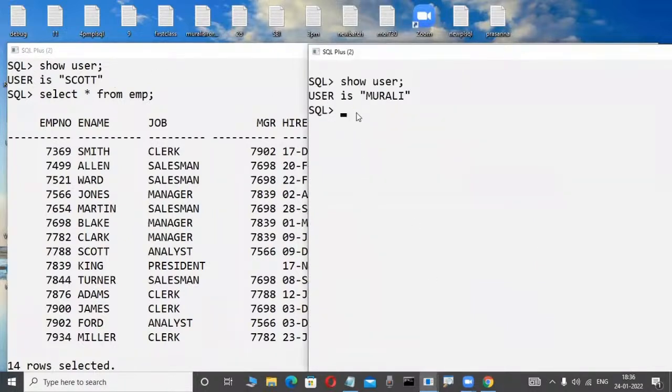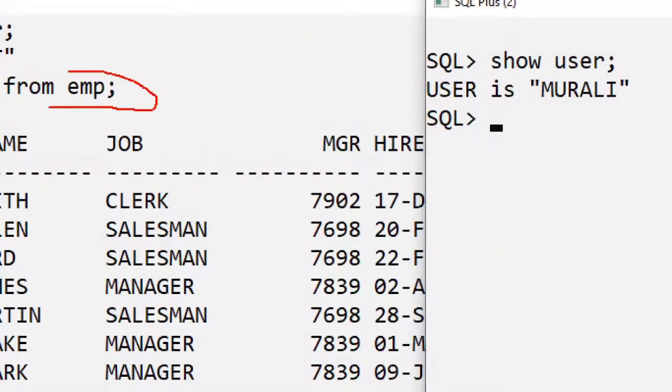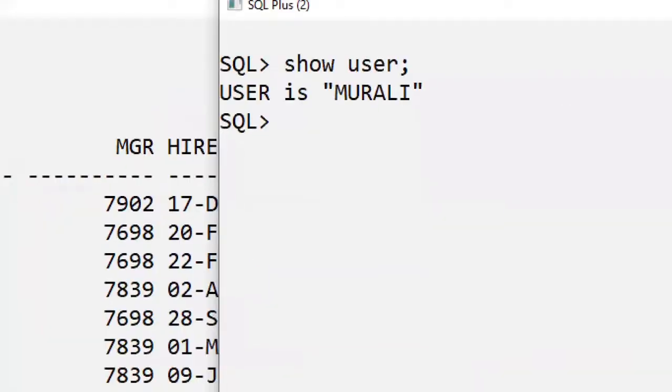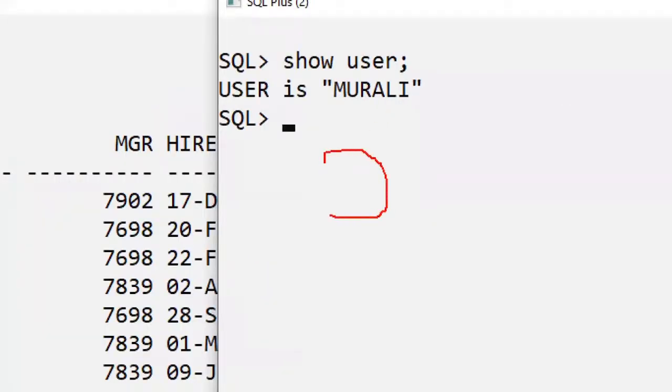For example, in a database project, a relational data model product, either Oracle or SQL Server, anything. Roughly. Now, Scott employee has which table? The EMP table is there, with employee details. Murali does not have this EMP table, for example.